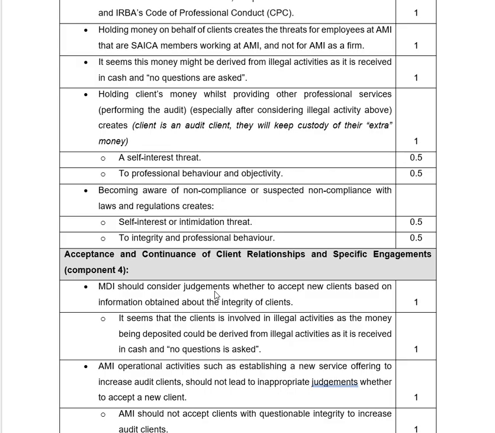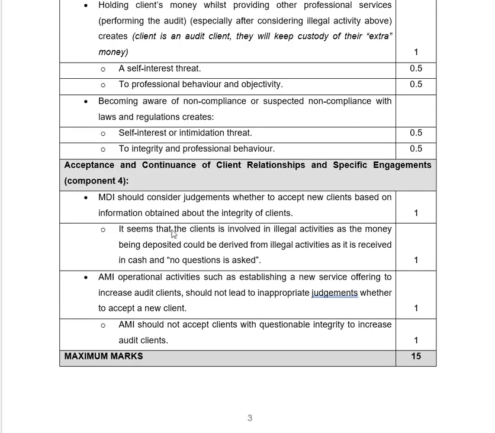Acceptance and continuance of the client relationship and specific engagements, component 4. So when we're looking at component 4, let's read what we have. The audit firm should consider judgments on whether to accept new clients based on the information obtained about the integrity of the clients. It seems that the client is involved in illegal activity, as the money being deposited seems to be derived from illegal activities and is received in cash and no questions are asked.